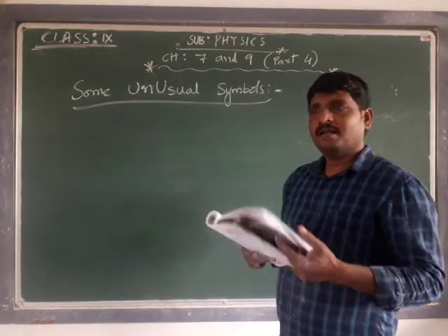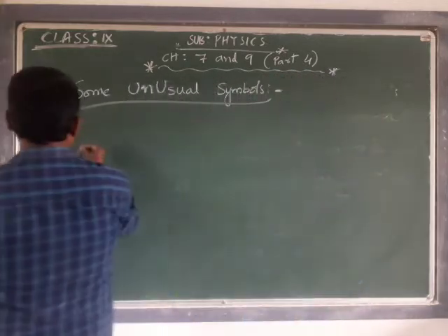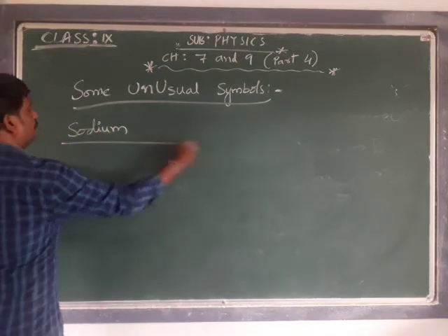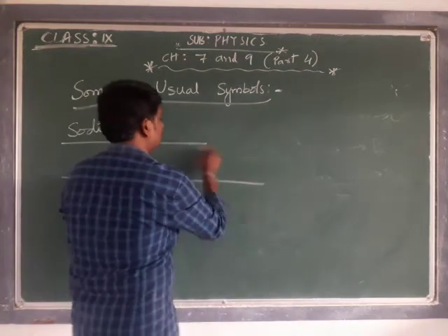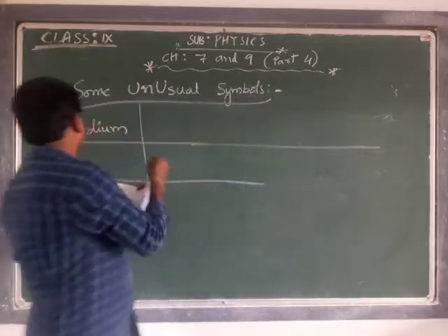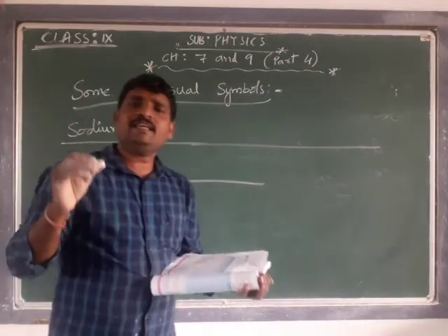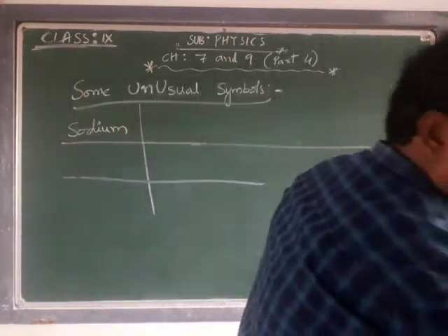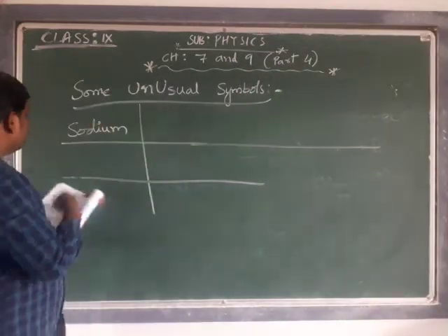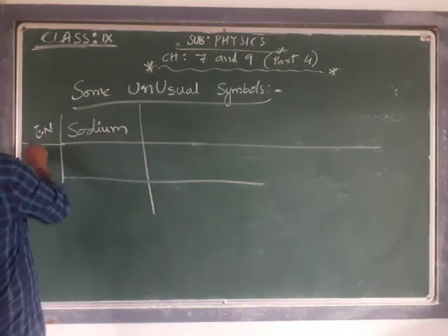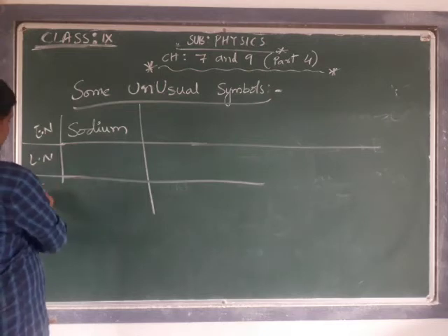Sodium. Actually it is an element name, sodium, which we read as sodium itself. But what is the Latin name? This is the element name, Latin name, and the symbol.